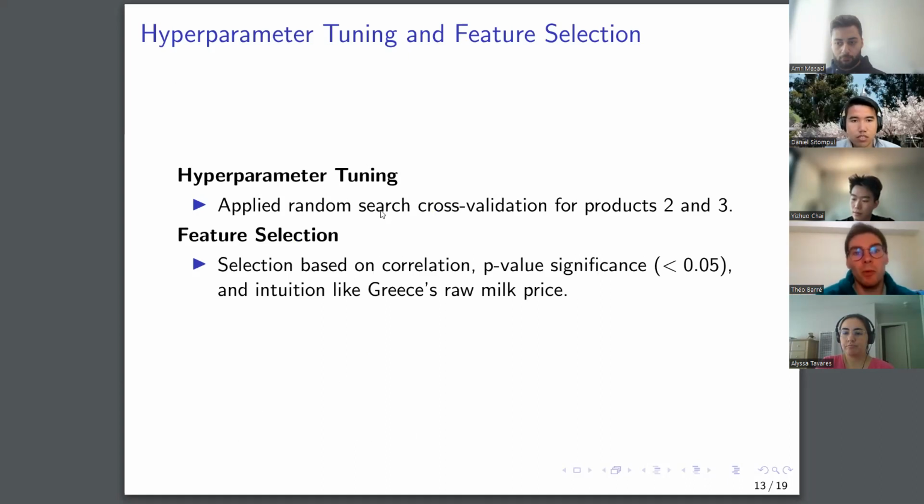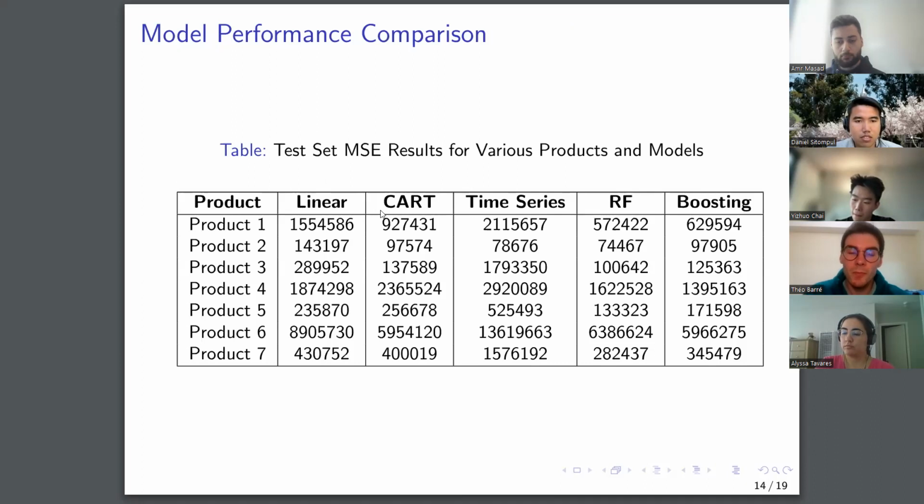We are using parameter tuning with random search cross-validation, and also some feature selection based on correlation between the variables, as well as p-value significance, and we also use intuition in order to select the relevant variables. Here's the table with our temporary results. We split them between all the different products, and hopefully we'll keep on improving them as we refine our models.